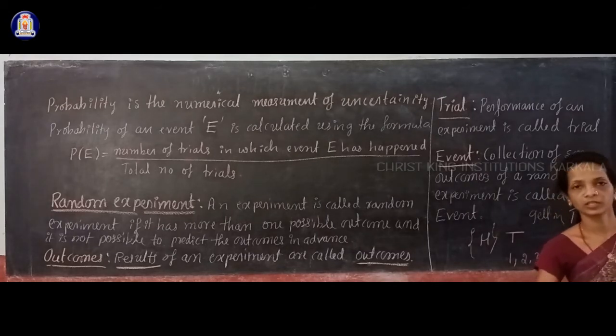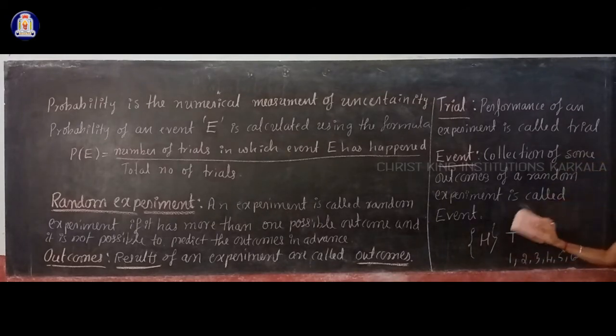So event means what? Event means that is the collection of some outcomes. Okay. In the case of rolling a die, if I take getting an even number, then this is an event. Event is denoted by the letter E or F in the probability concept.